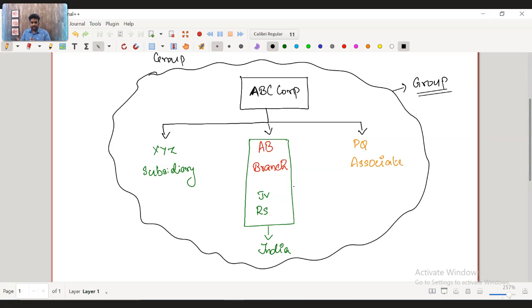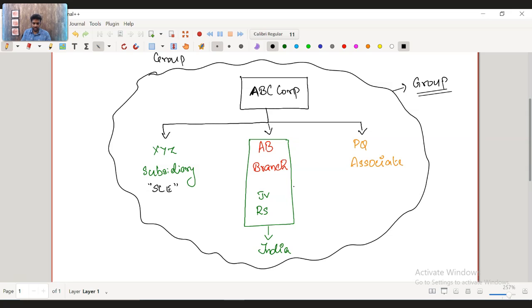And each of the entities is a separate legal entity. What does the term separate legal entity mean? It's a basic accounting terminology: a separate legal entity is an entity which is separate from its owners and parents. It is a standalone entity which has its own reporting requirements. So each entity will have its own financial statements prepared. XYZ will have its own financial statements, the AB branch will have its own, and the associate entity will have its own financial statements.